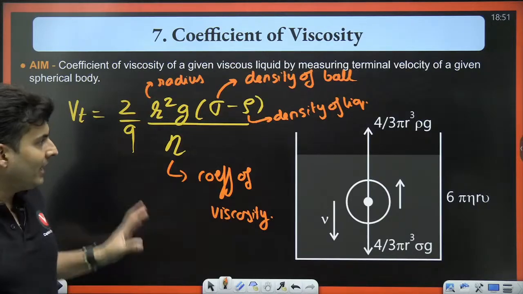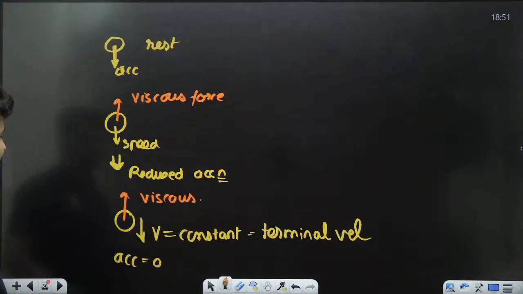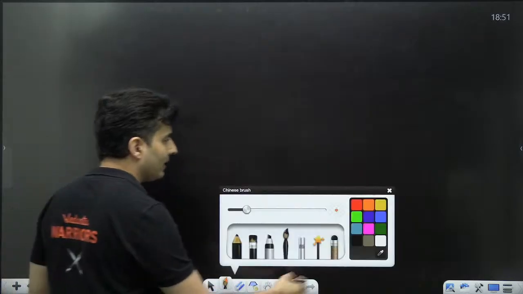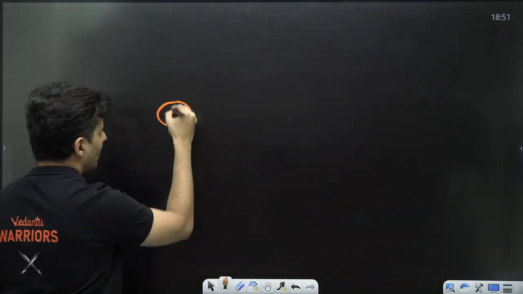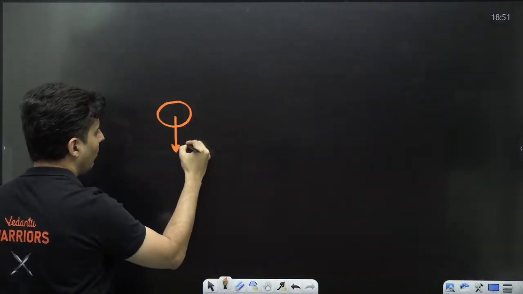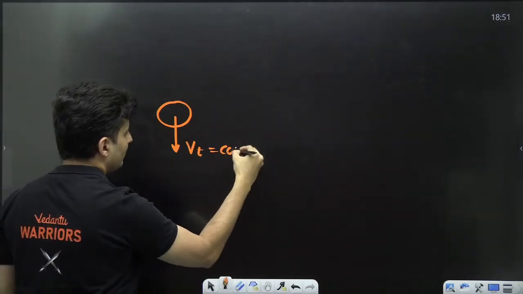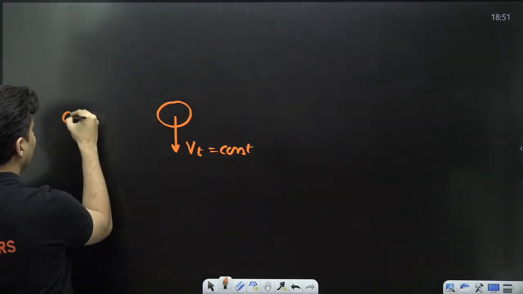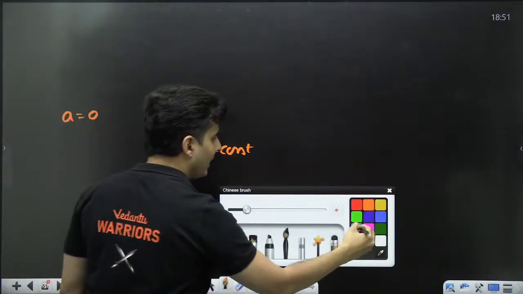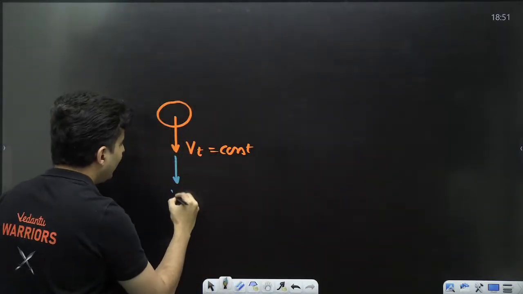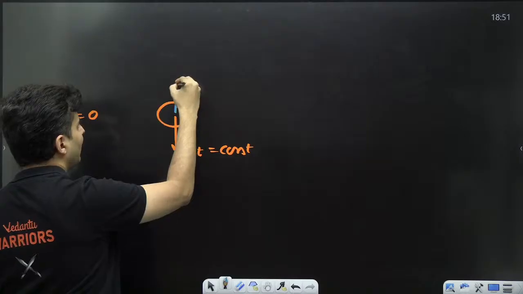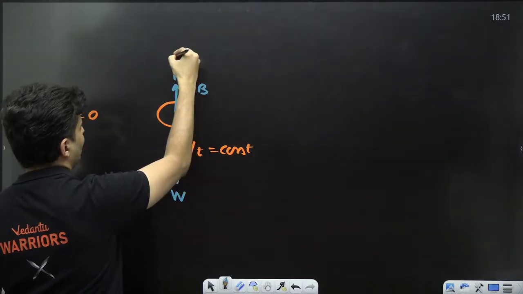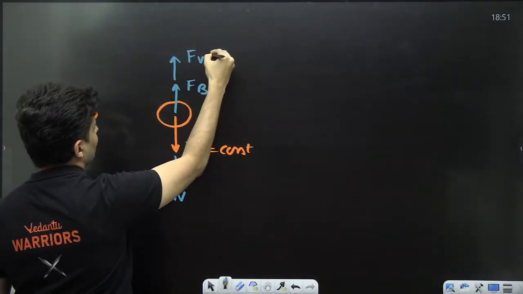So when terminal speed is achieved, remember one thing. When the ball is going at a constant speed, that means the acceleration is 0. Then the weight is balanced by the buoyant force and the viscous force.